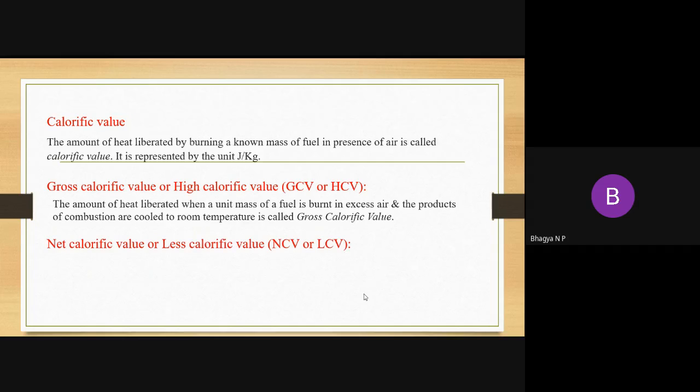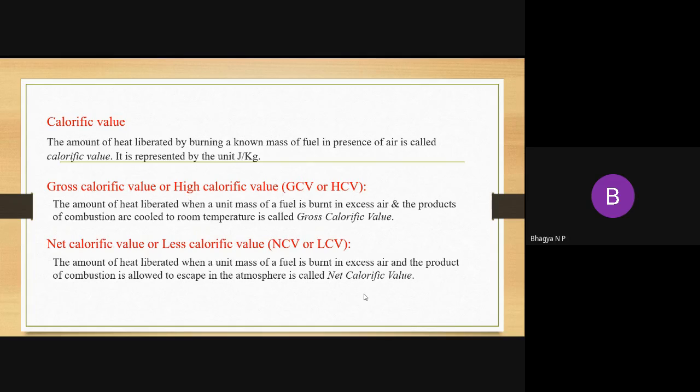So the next is net calorific value or lower calorific value. The abbreviation is NCV or LCV. Here also the same process: the amount of heat liberated when you burn a fuel in the presence of air.